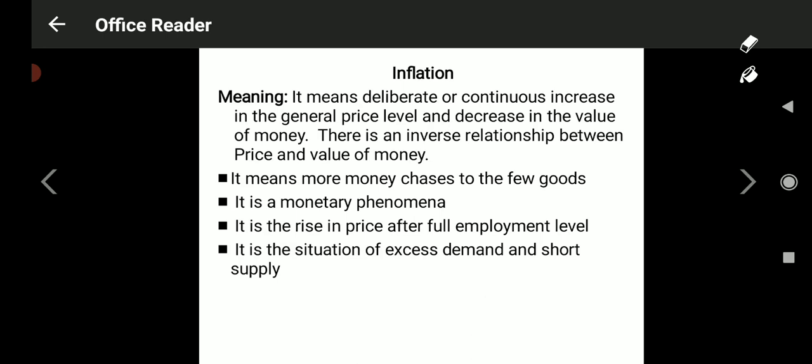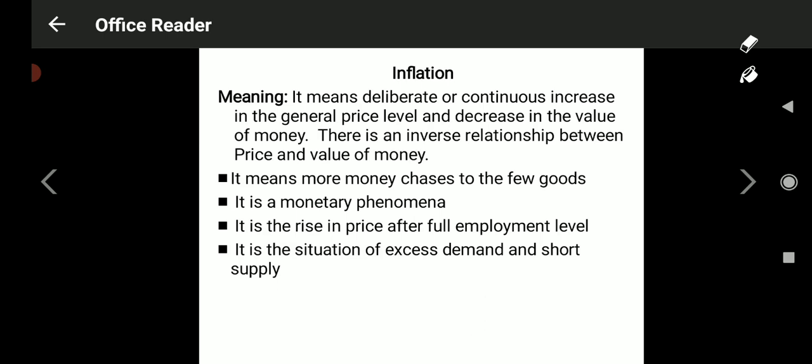Inflation appears in the economy because of deliberate or continuous increase in the price, and automatically the value of money comes down. Why does the value of money come down? Because there is an inverse relation, an opposite relationship between general price level and value of money. It also means that more money chases the few goods. Inflation is also defined as more money always running behind the few goods.